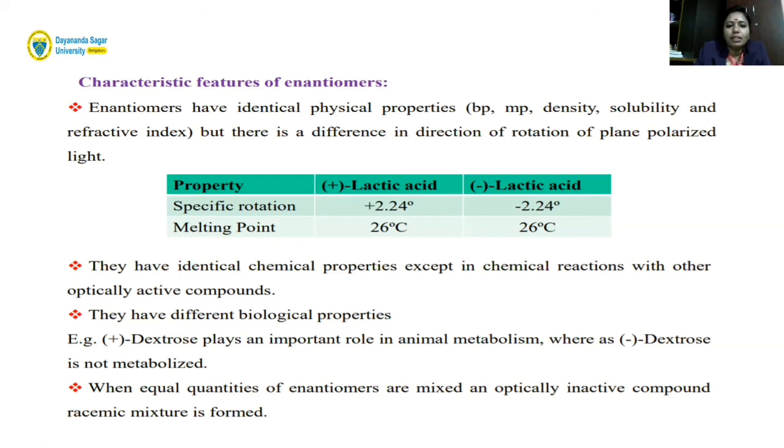This is one of the methods to know the enantiomers. I hope you understood this small topic, Introduction to Stereochemistry.